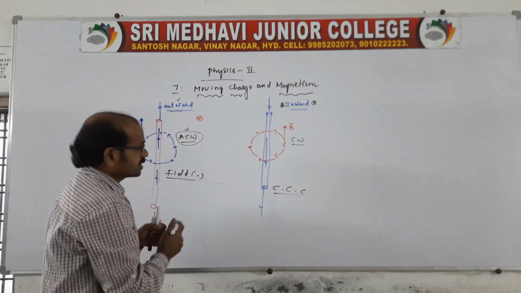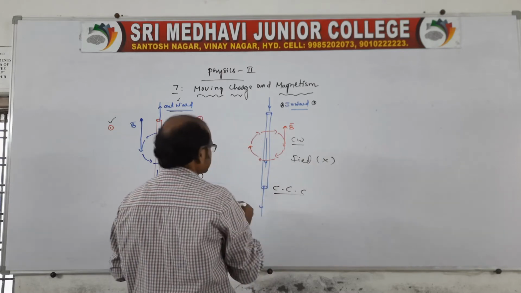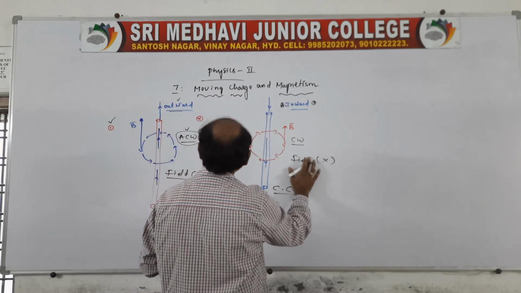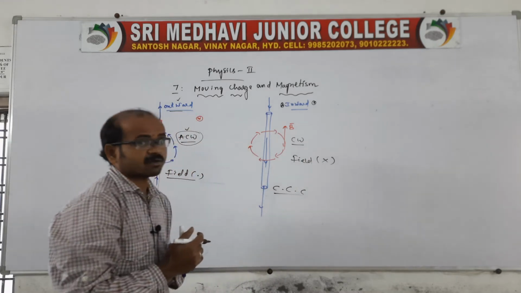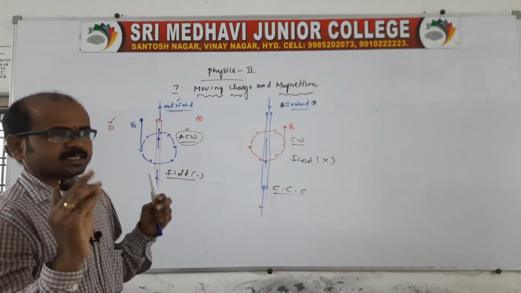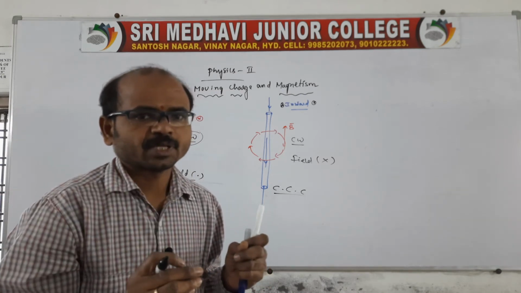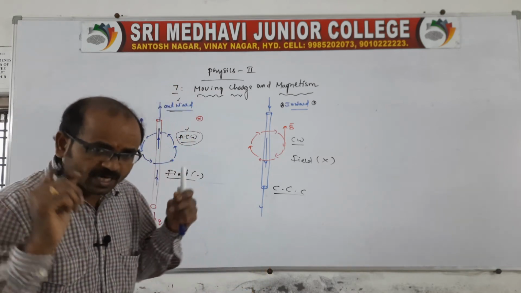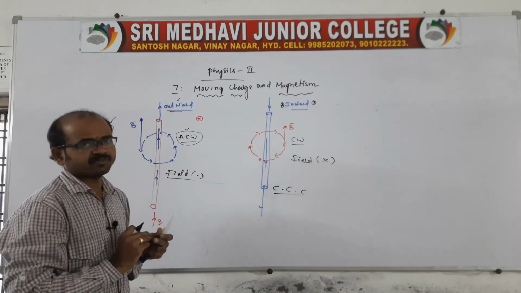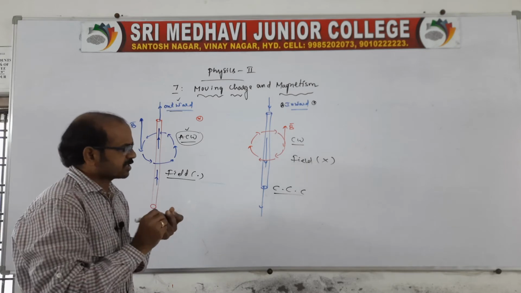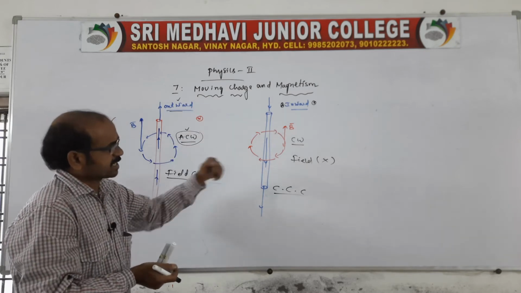Here the field will be cross, which is very, very important. In this chapter they will give you only cross or dot. Based on the cross or dot, we can say the direction of current as well as the direction of magnetic field. If the question is given cross, then the direction of current is into the plane of the paper.